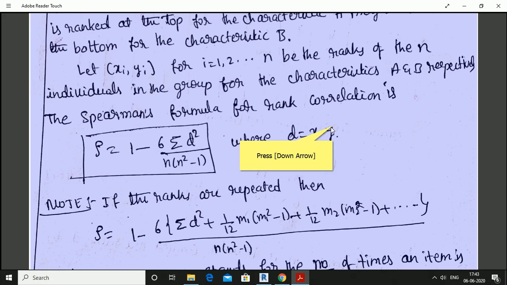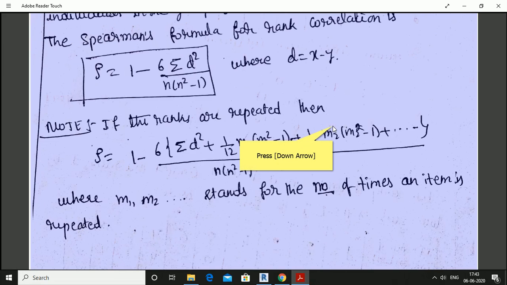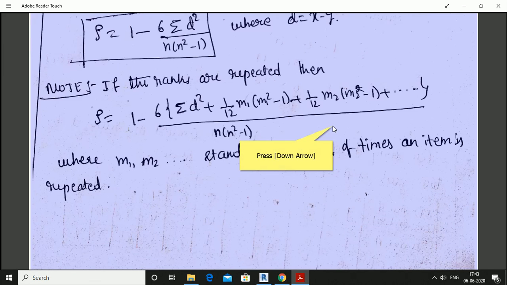If the ranks are repeated, then rho is equal to 1 minus 6 into sigma d square plus 1 by 12 of m1 into m1 square minus 1, plus 1 by 12 into m2 into m2 square minus 1, plus dot dot dot, divided by n into n square minus 1. Here m1, m2 and so on stand for the number of times an item is repeated.